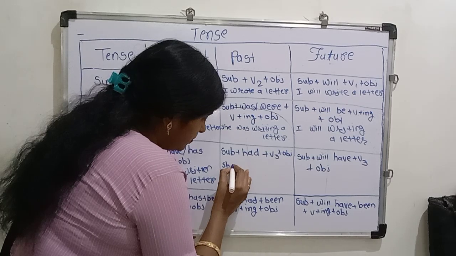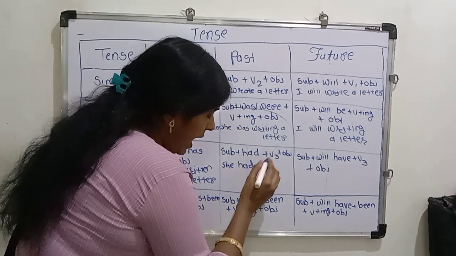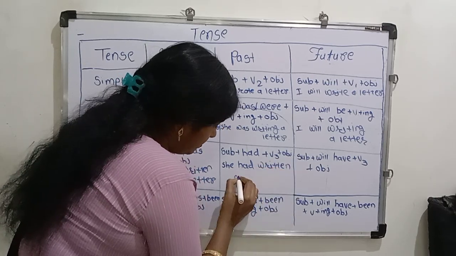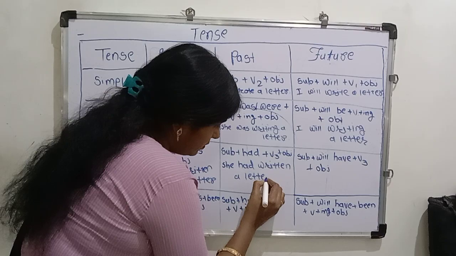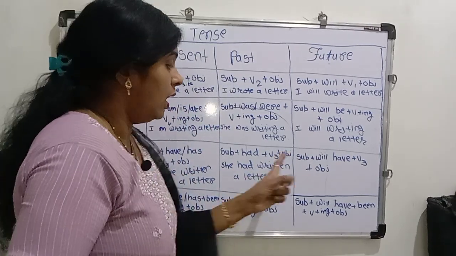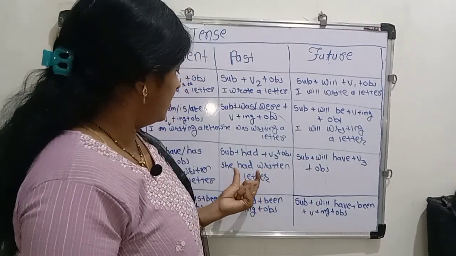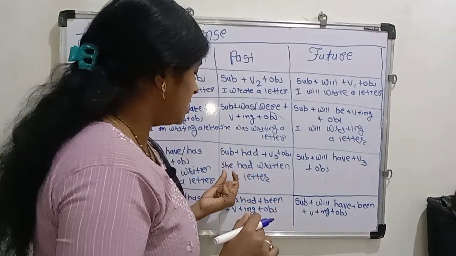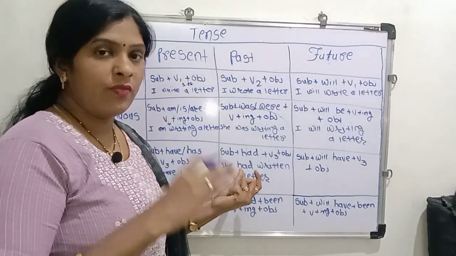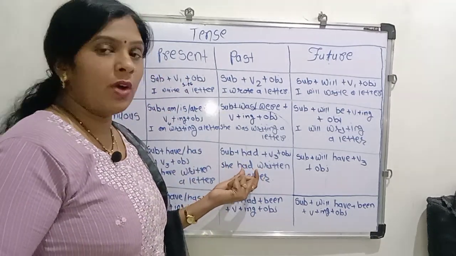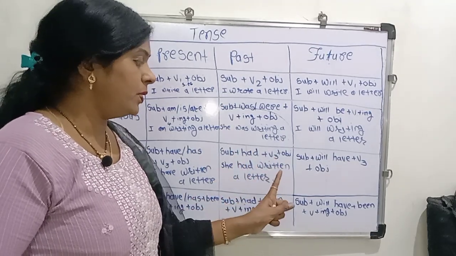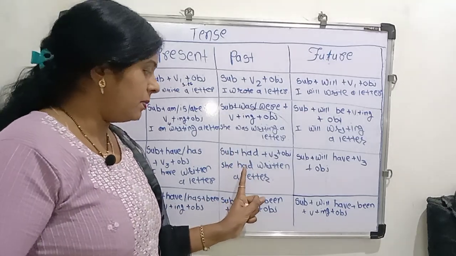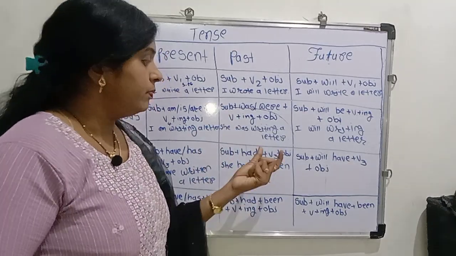She had written a letter. Sorry. She had written a letter. You use subject singular and plural also. We are using helping verb had and verb use in a third form. In perfect tense, we are using helping verb had, past perfect.